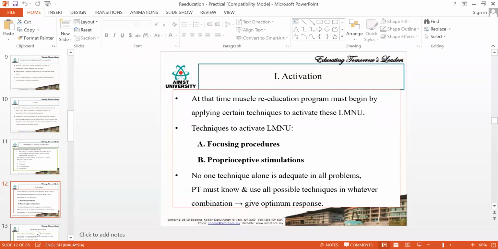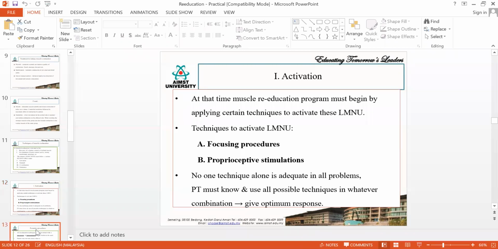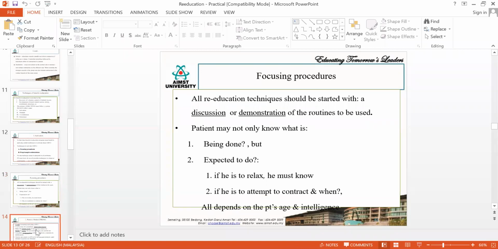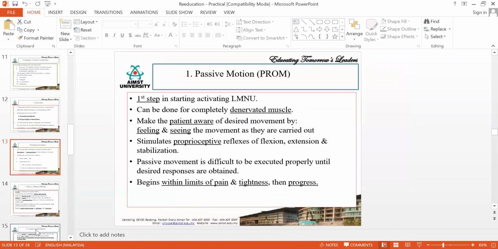See, I'm not going into the theory. Theory, you would already have learned from Miss Vani. Okay, so first is the focusing technique. In the focusing technique, you have 5 techniques. One is passive movement. So passive movement will help you to focus the technique.